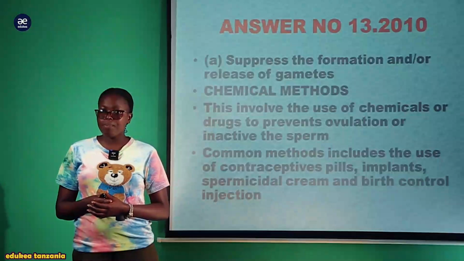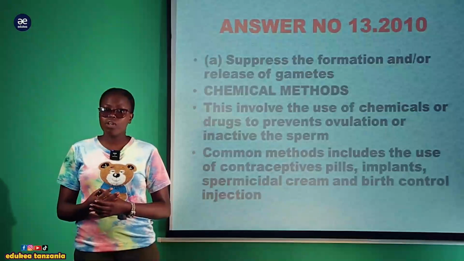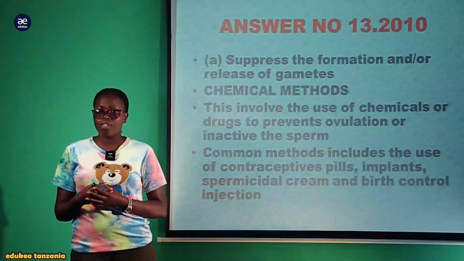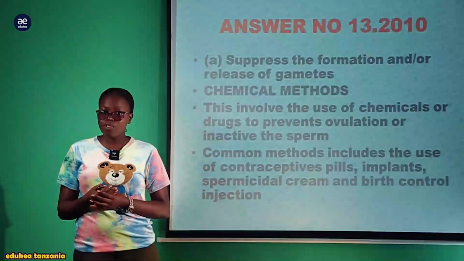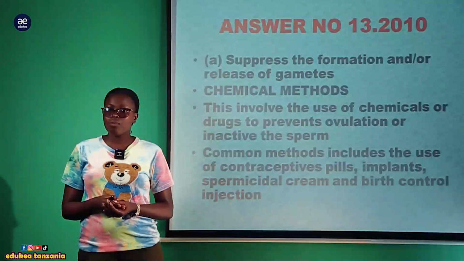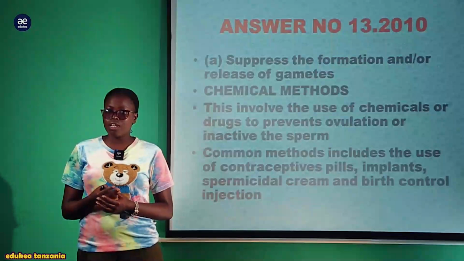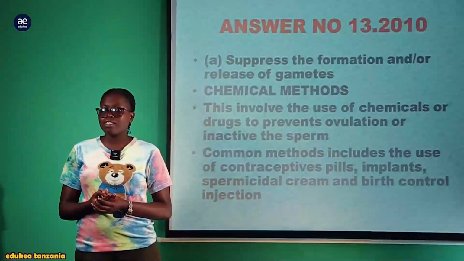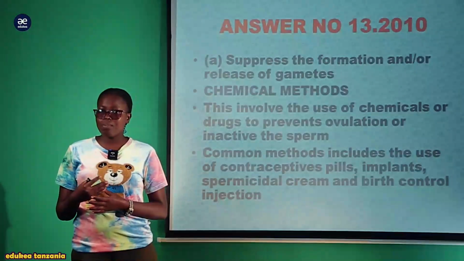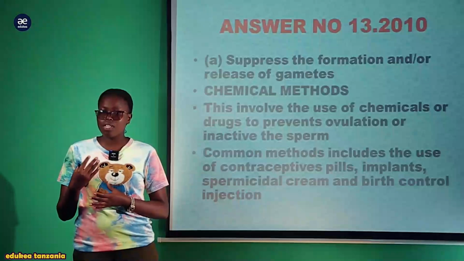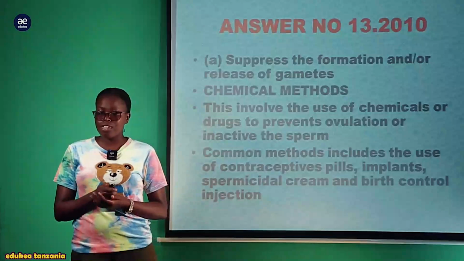In this chemical method, people use tablets, injections or chemicals to suppress the functioning of the hormone known as the follicle stimulating hormone, which is secreted by the pituitary gland and is essential for stimulating the development of the egg. Each month only one egg is released at ovulation, and when fertilization is unsuccessful, a woman experiences the menstrual period. So these chemicals suppress this hormone so as to prevent the formation of the gamete, which may result in fertilization.